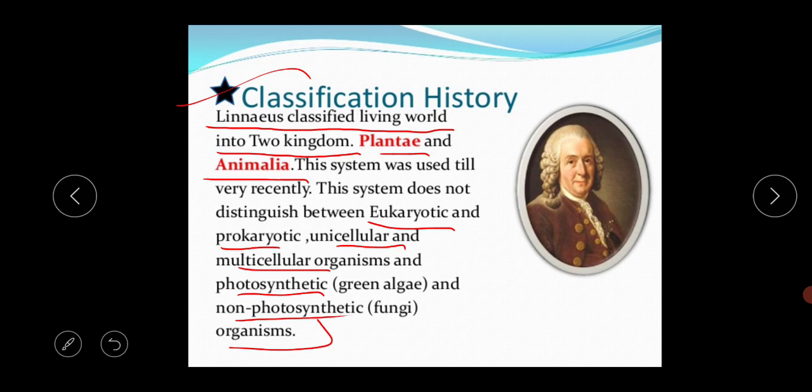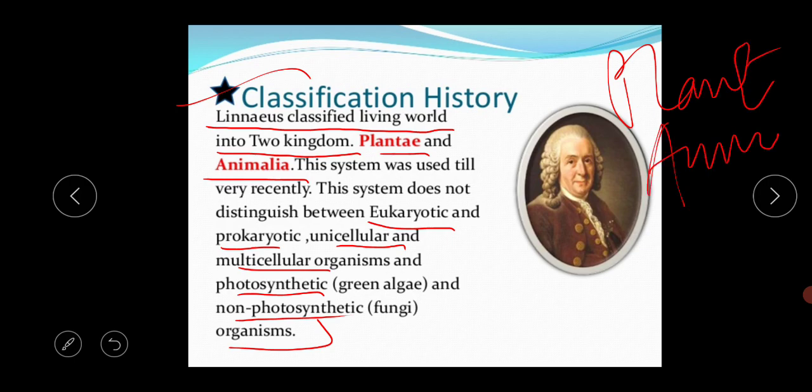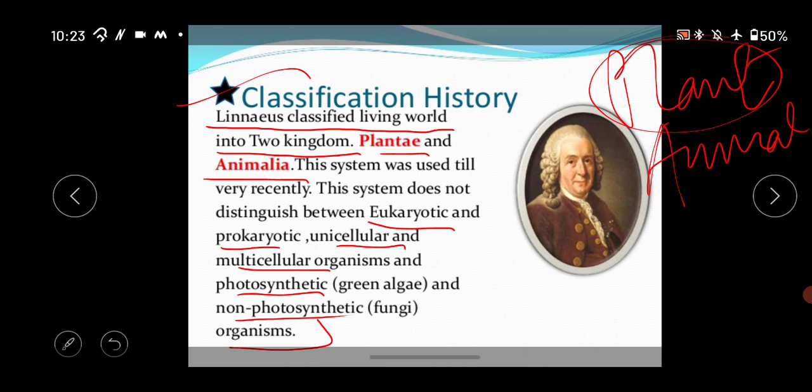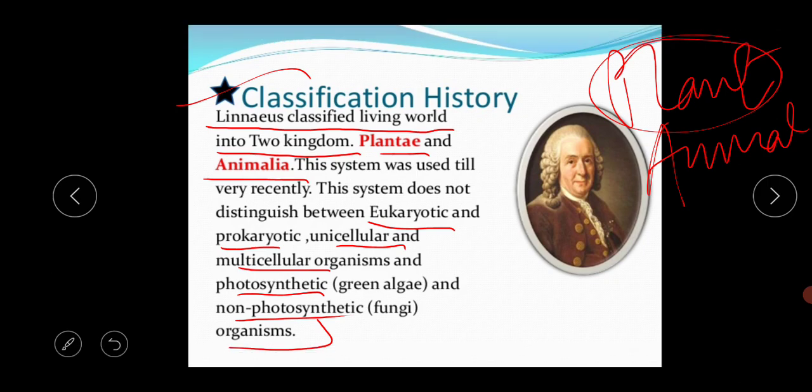Suppose there are two kingdoms, the plant and the animal. But within the plants there are different kinds of organisms, photosynthetic and non-photosynthetic. Both photosynthetic and non-photosynthetic organisms belong to plants.